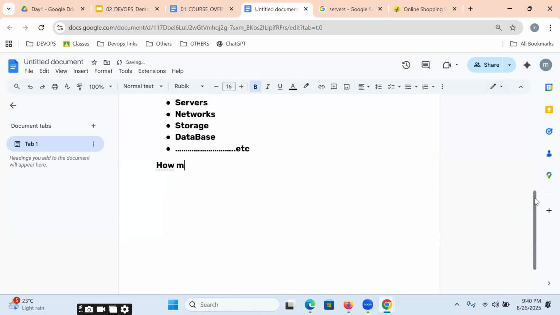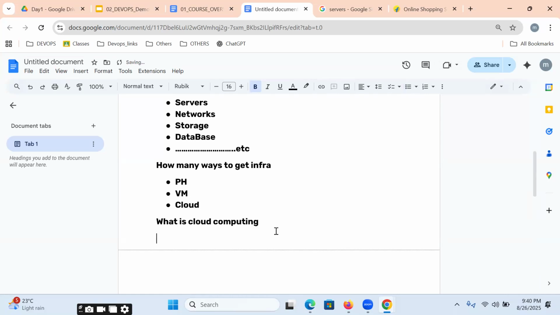But how many ways can we get this infrastructure? We can get this infrastructure either from a physical environment, a virtual environment, or from cloud. So tell me, what is a cloud? Specifically, what is cloud computing?